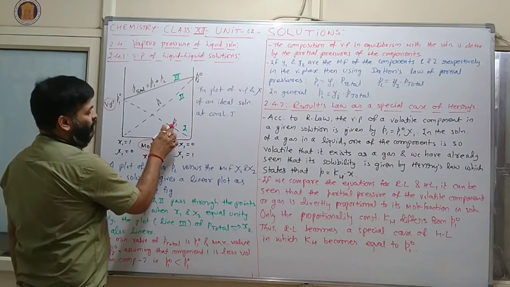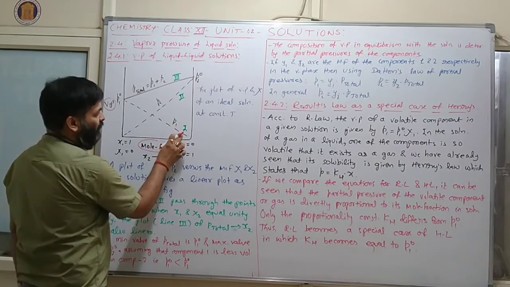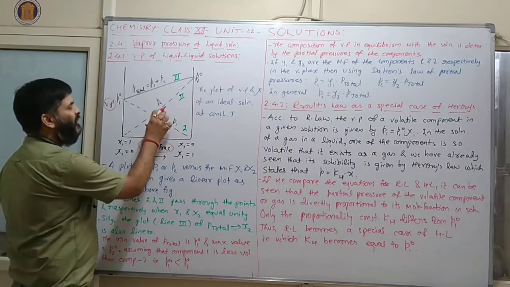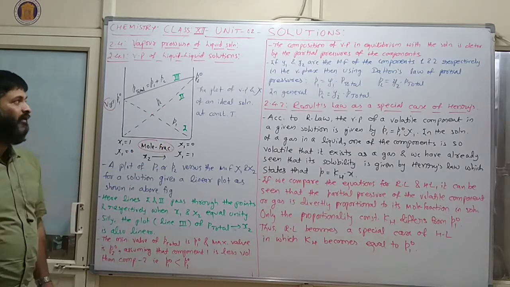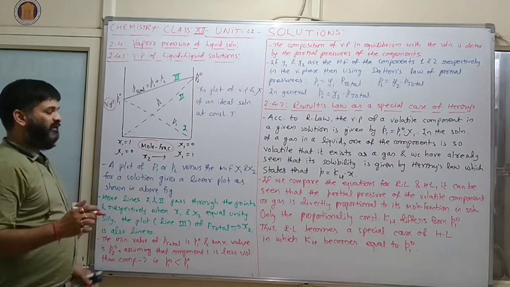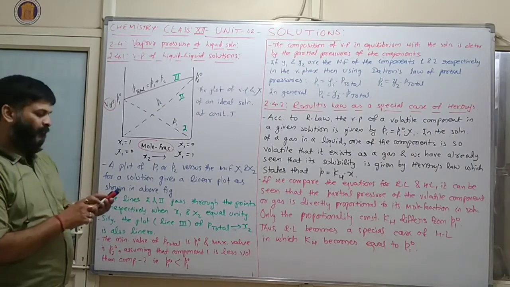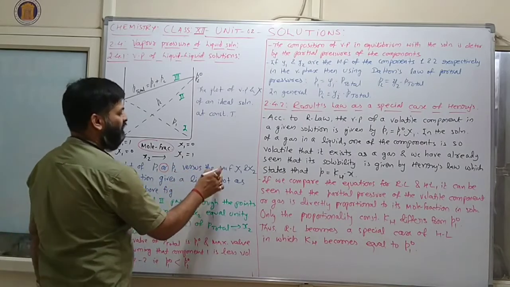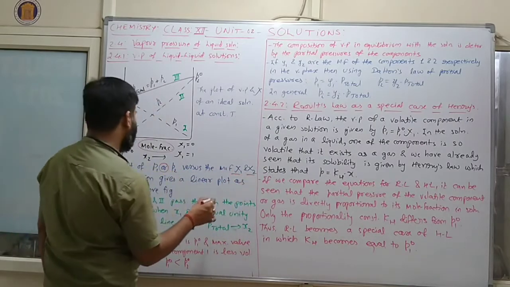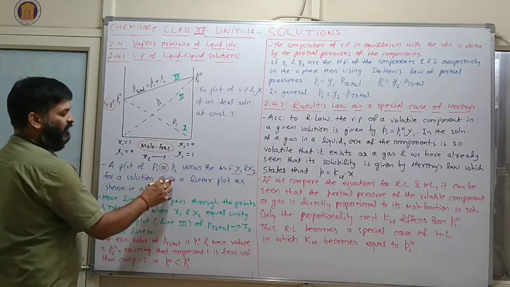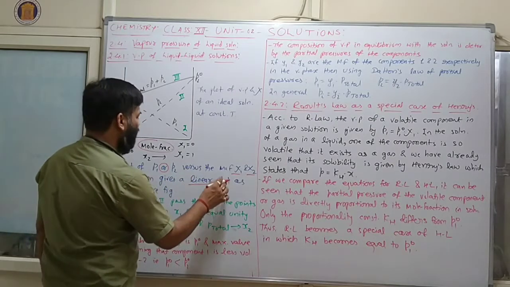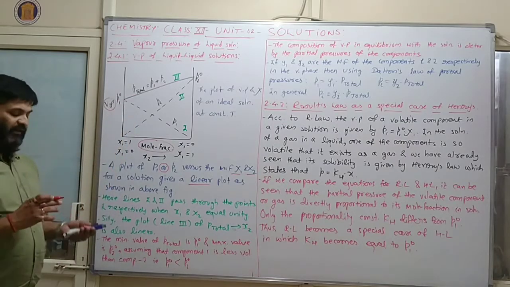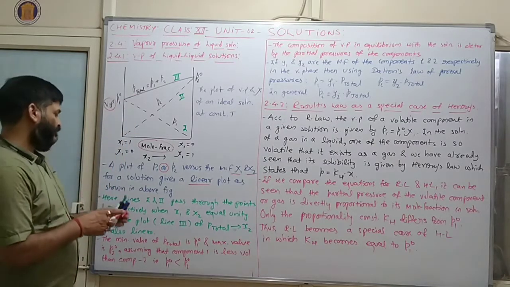The dotted lines are for P1, meaning solute, which is 1, and this is 2, and this one is 3. So 1 and 2 are for solute and solvent and 3 is for the solution. Clear? A plot of P1 or P2 versus the mole fraction Chi 1 and Chi 2 for a solution gives a linear plot as shown in the above figure. Here this plot is linear. Clear?